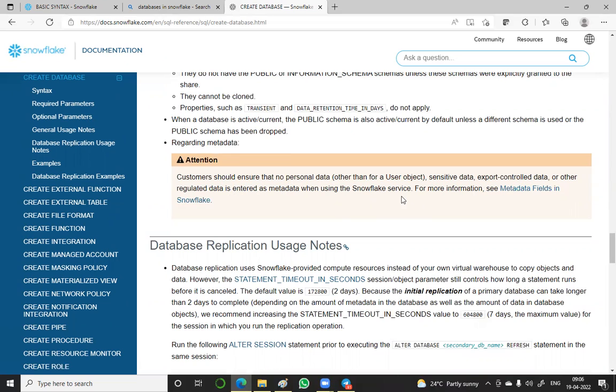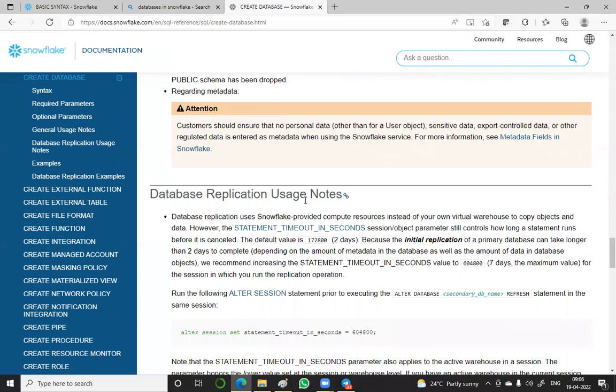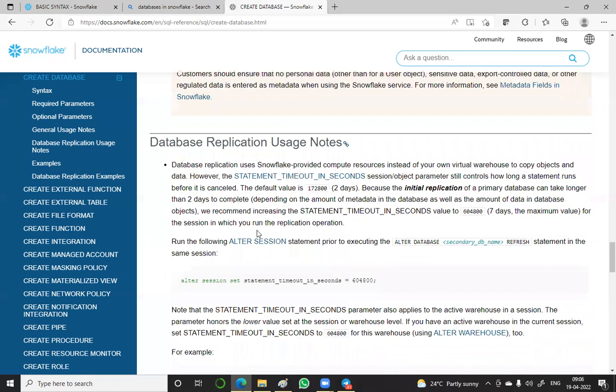Should ensure that no personal data is entered. For more information, see metadata fields in Snowflake. Actually this is like a little security problem. I told you, secured data problem means very sensitive data, do not use that kind of data. Okay, no personal data is entered as metadata when using the Snowflake service. Do not use any secure data as metadata. That is what actually he is telling. But where we use it and all, we can see later.